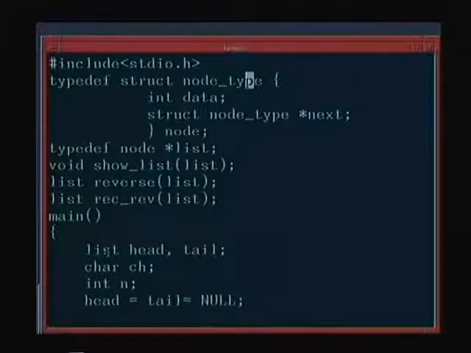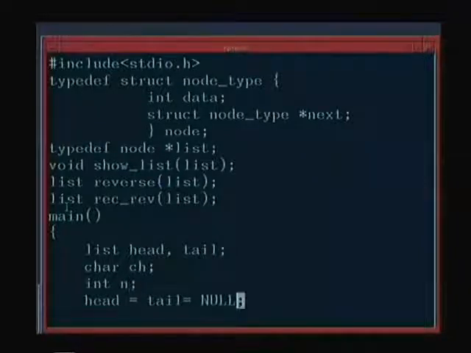This is the same struct node type: int data, node type pointer to next, node typedef list. We have some functions. The first one is show list. The second and third are the reversing of a list, which we will discuss subsequently. And here we require, as I mentioned before, the head and the tail, because you are inserting at the end. So you will make tail pointer dot next equal to temp. That is what you are going to do, because tail points to the last element in the list.